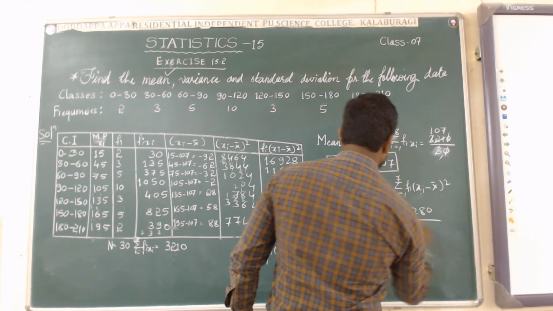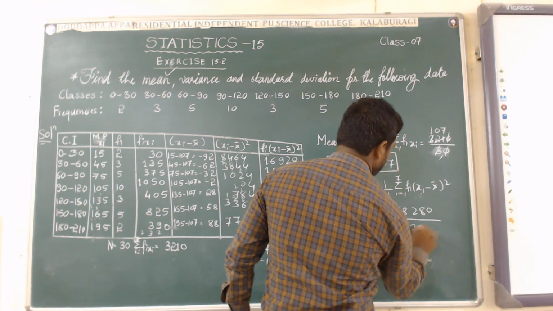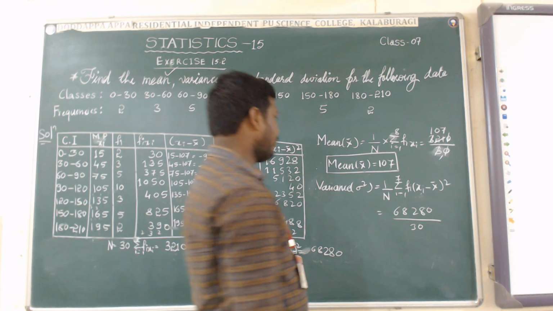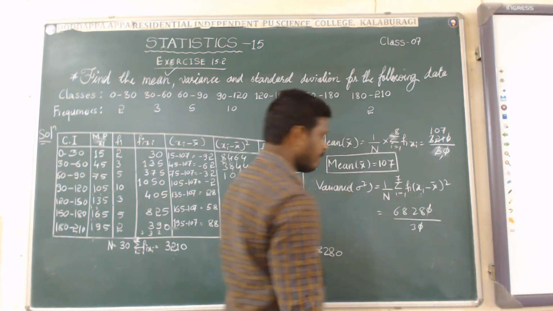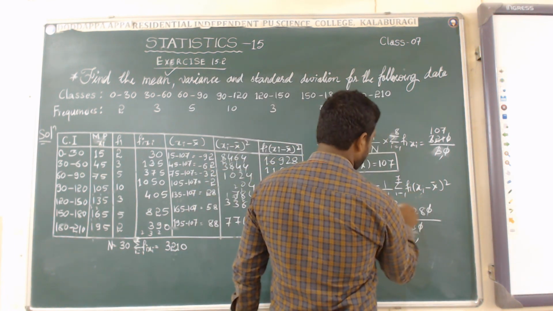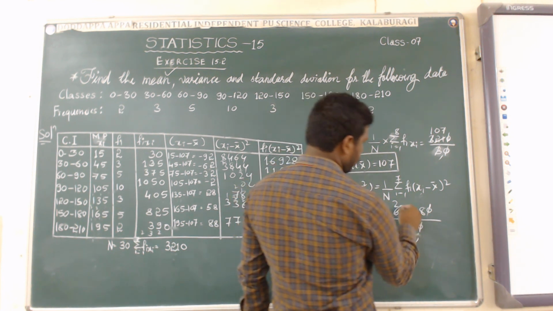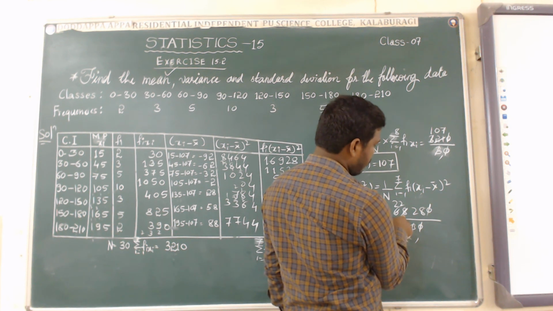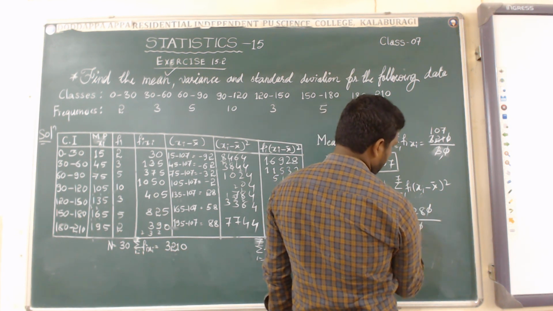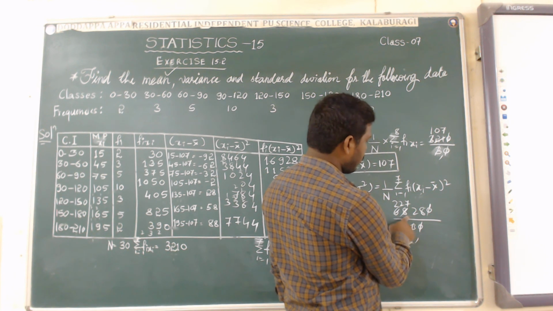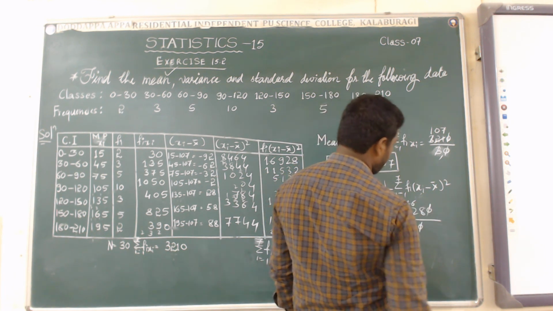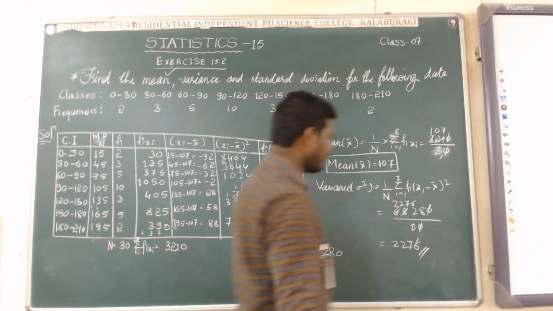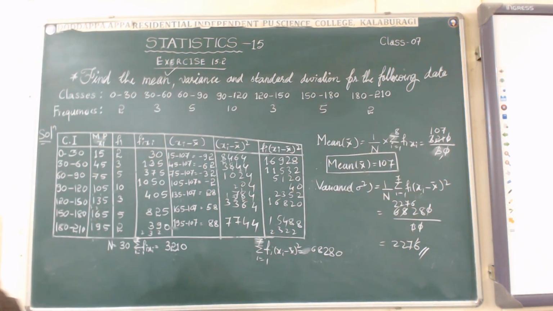68280 divided by n is how much? That is 30. Okay, simplify. 0 0 get cancelled. 3 1 is 3, 3 2 is 6, again 3 2 is 6. So how much left? 2 left. So 3 7 is 21. How much left? 21 is left, 6 there. So 2276 is the required variance of the given data.